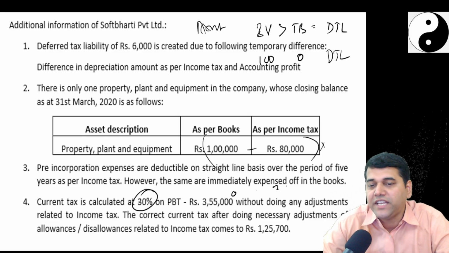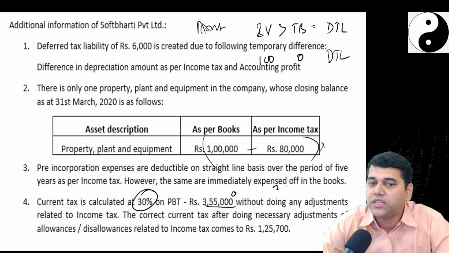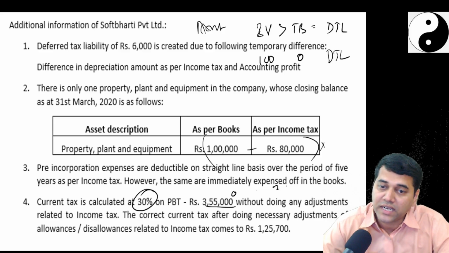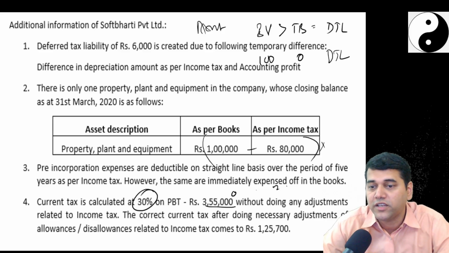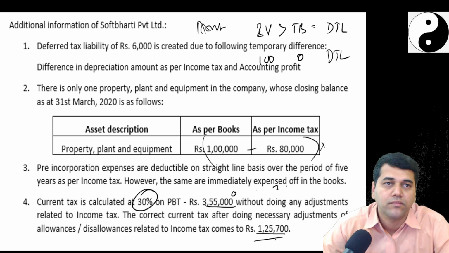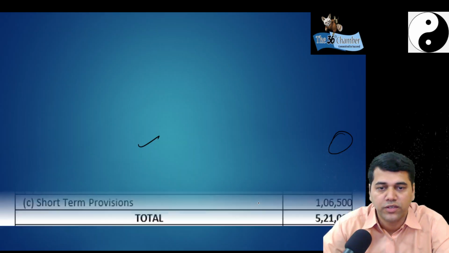Current tax is at 30% on profit before tax of 3,55,000 without doing any adjustment related to the income tax. The correct current tax after doing necessary adjustments and allowances related to income tax comes to 1,25,000. Okay, what is this 355? Have they made any provision? Current tax 1,06,500 they have said.